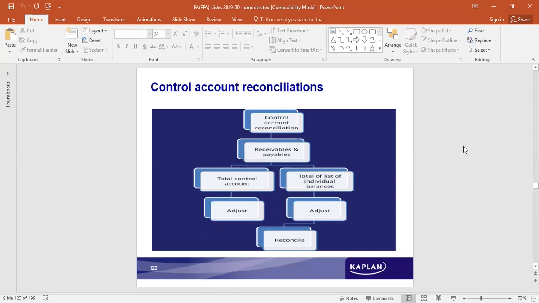Okay, now let's see. Control account reconciliations. Control account reconciliations on account of receivables and payables.